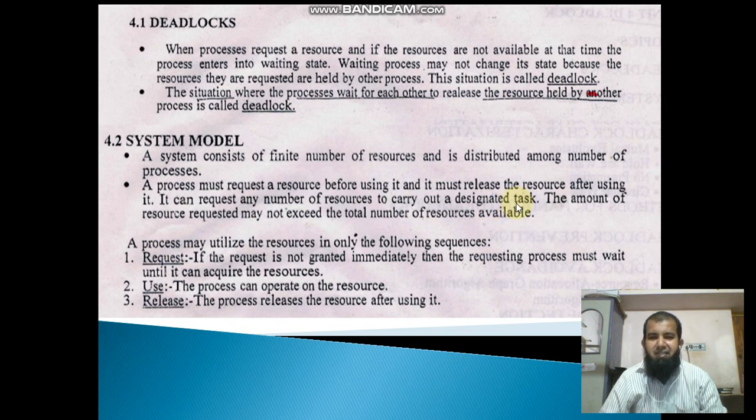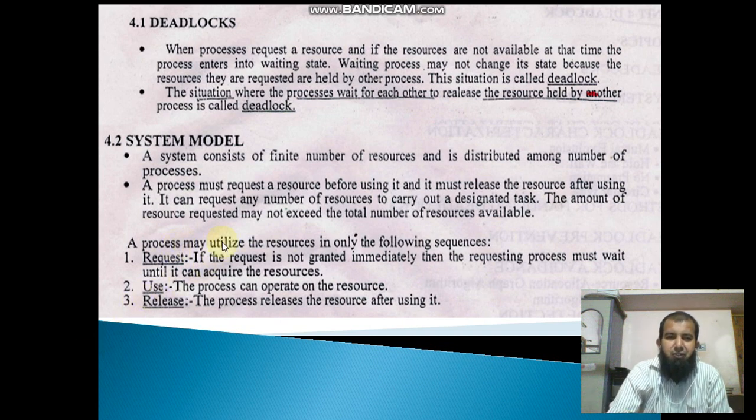One process can request any number of resources to carry out designated tasks. The number of resources requested may not exceed the total number of resources available. Assume there are 10 processes and only 5 resources are there, you can't request more than 5 resources.